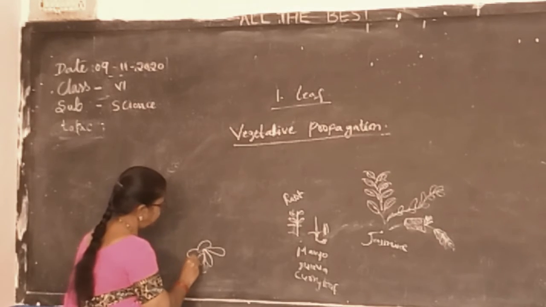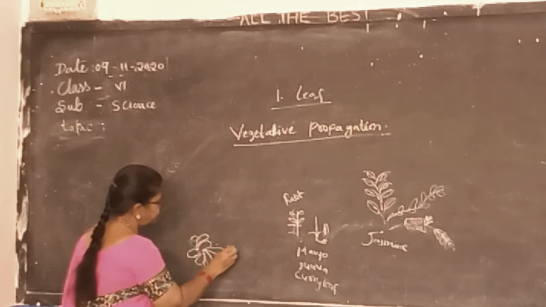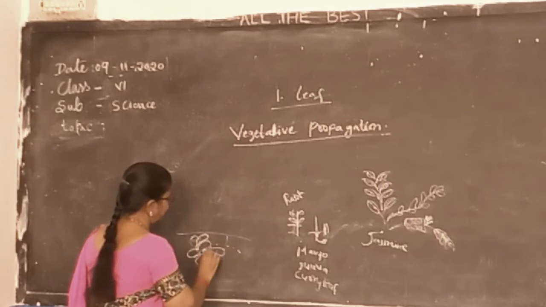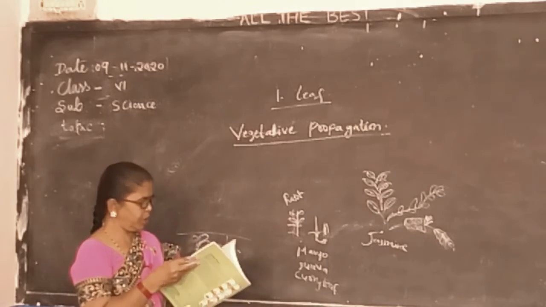Again, from the part where you have kept it, a root-like structure will arise, and the ginger will go underground because it is an underground stem. It grows only in the underground.